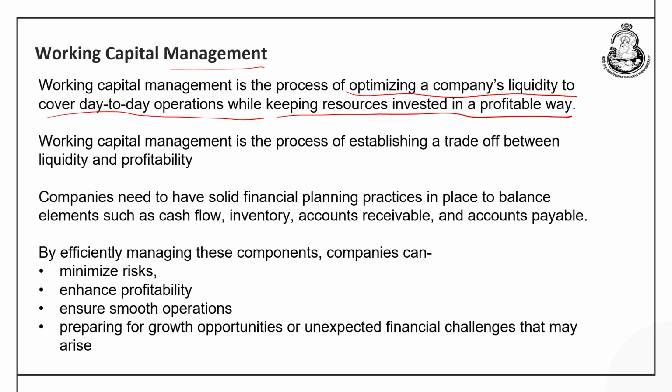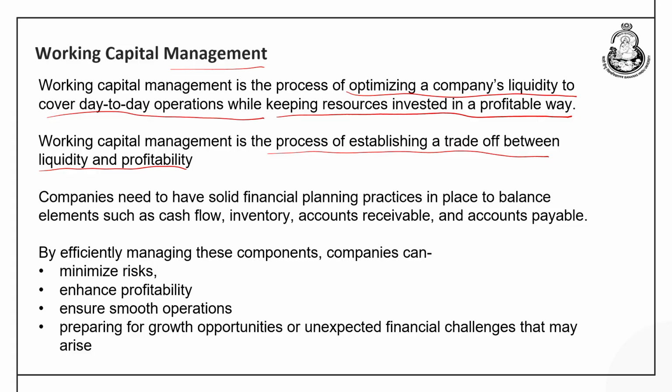That means the company has to forecast accurately how much cash is sufficient to meet the current obligations and how much fund can be invested in some projects, maybe in the securities of other companies, so that some amount of return can also be generated on those current assets. Then this process can also be called establishing a trade off or equilibrium between the two important continuum, that is liquidity and profitability.